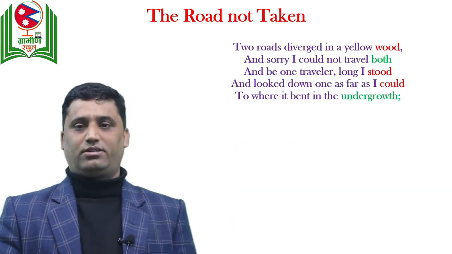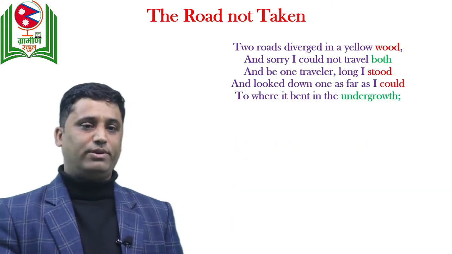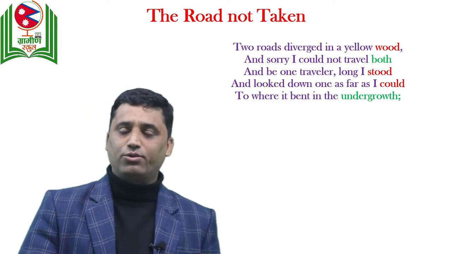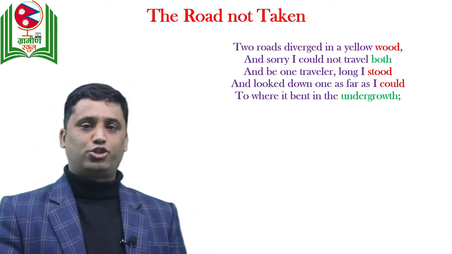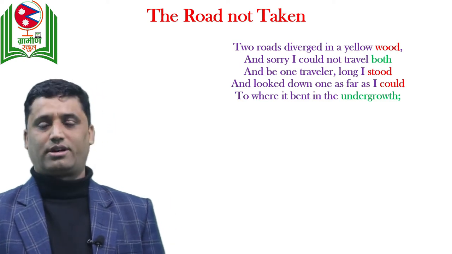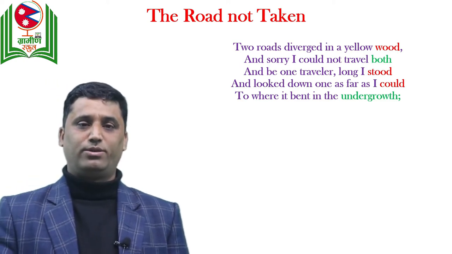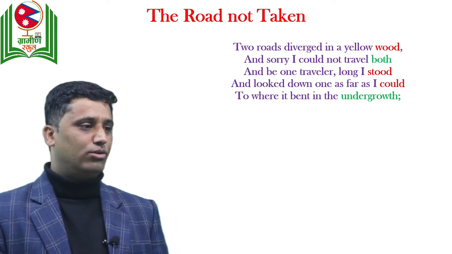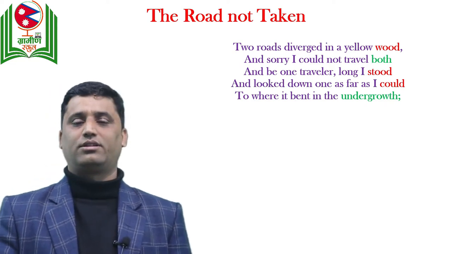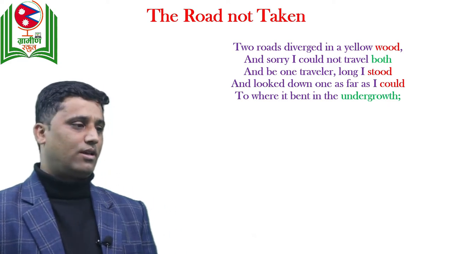Now let me read the first stanza. Before I read the first stanza, you can see the words which are rhyming. You can see would, stood, could rhyming with each other. The poems are written in a rhyming pattern most of the time. Both, undergrowth, these are the rhyming words.